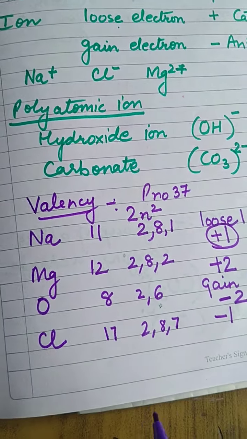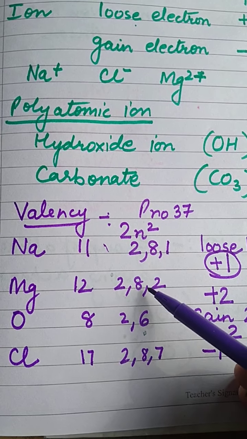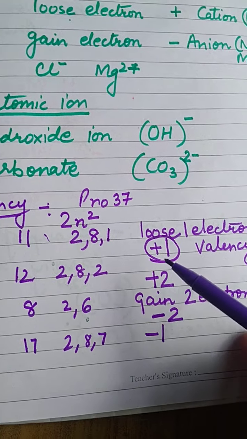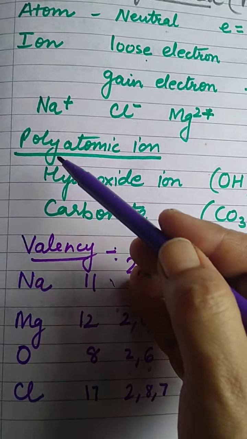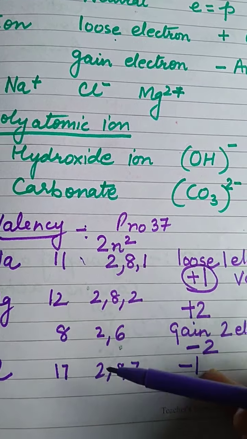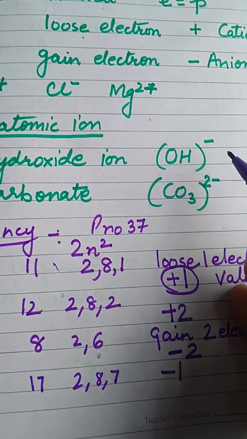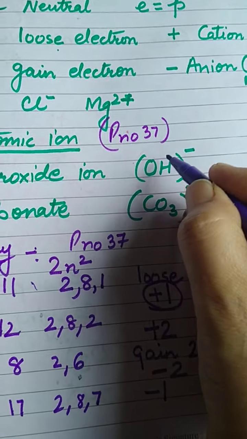So students, now you can clearly see that if you know the atomic number, you can easily write the electronic configuration and you can easily calculate the valency. Plus indicates metals, minus indicates non-metals. For polyatomic ions, no need to do the calculation part. Simply you will learn it from page number 37, from the table